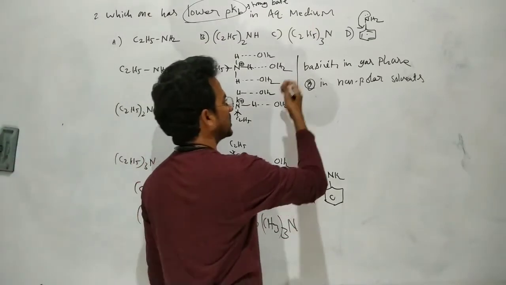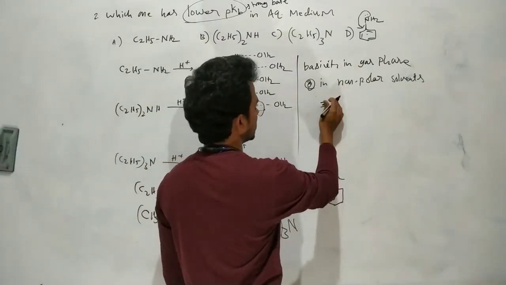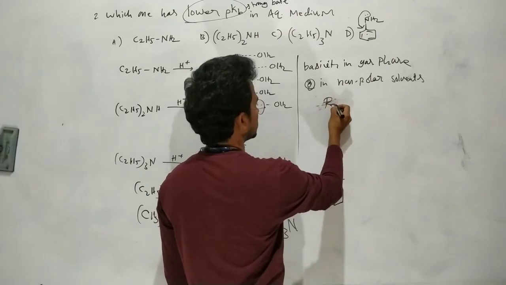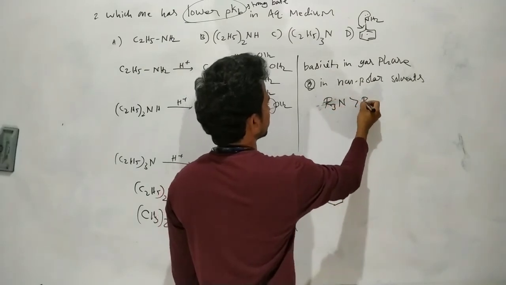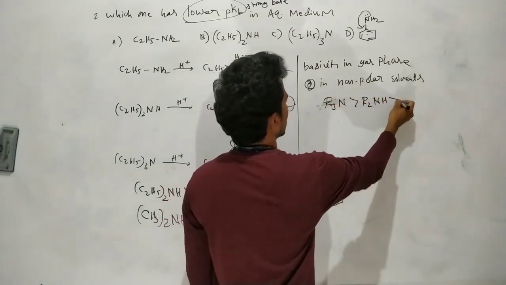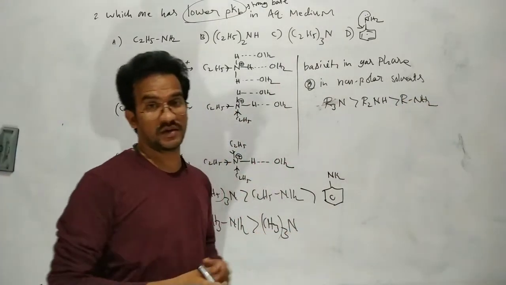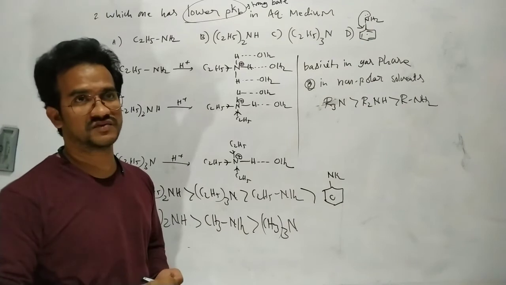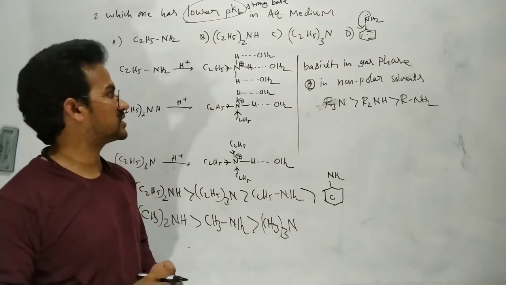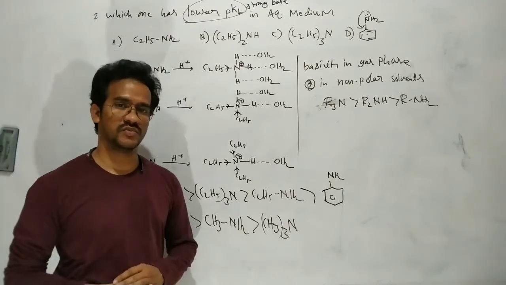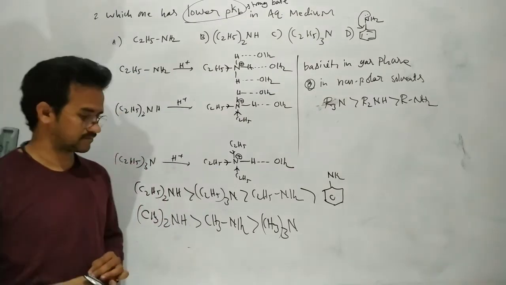So whatever the alkyl group, the tertiary amine is more basic. That means R3N, then R2NH, and then RNH2. It is based on the inductive effect only, because there is no solvent effect in the gas phase and in non-polar solvents. That's why this is the basicity order. Okay, that's it.